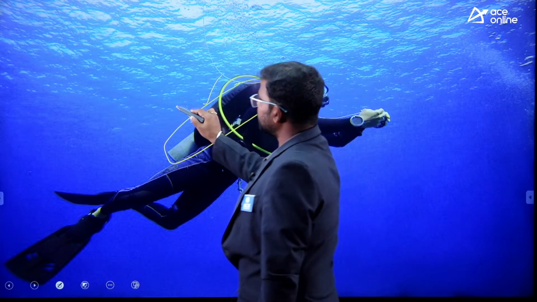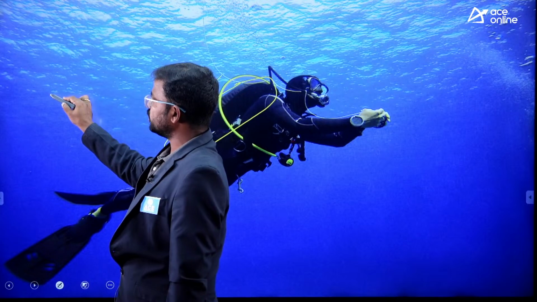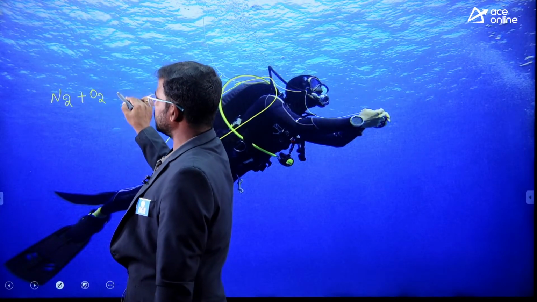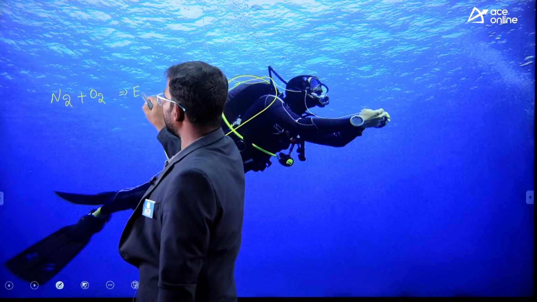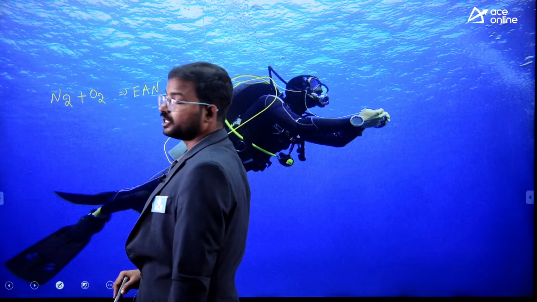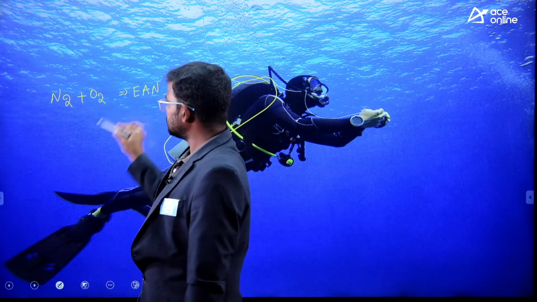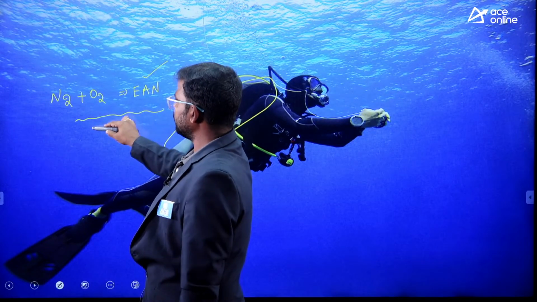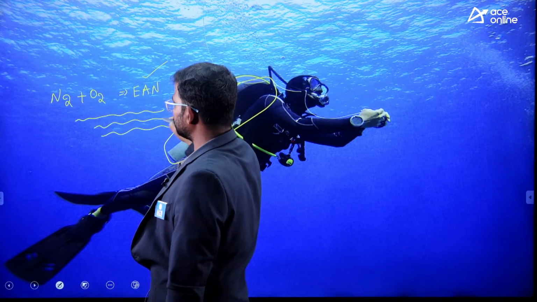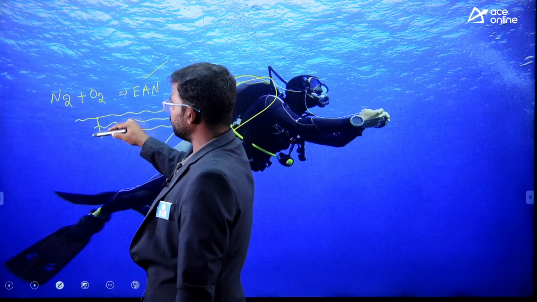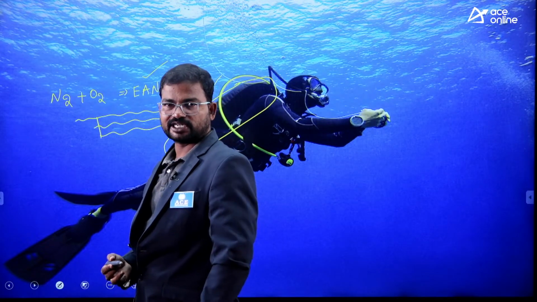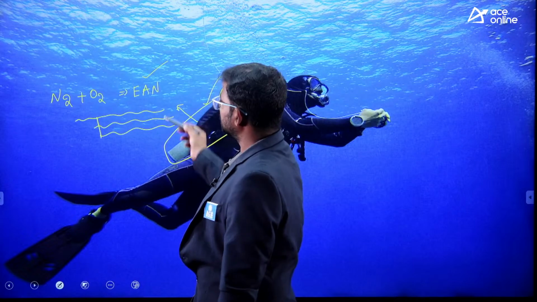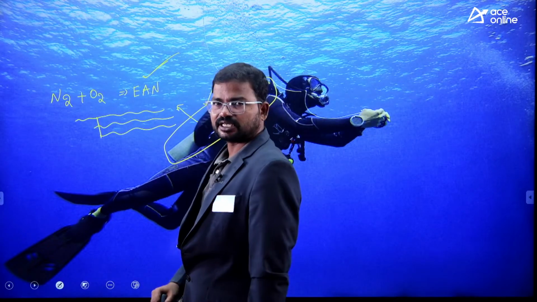So in this scuba tank, what kind of chemical composition is there? The most commonly used one is nitrogen along with oxygen. This is called EAN, enriched air nitrox. This is the most commonly used one. It means if the depth of the water level is very low, then we have to use EAN, enriched air nitrox.